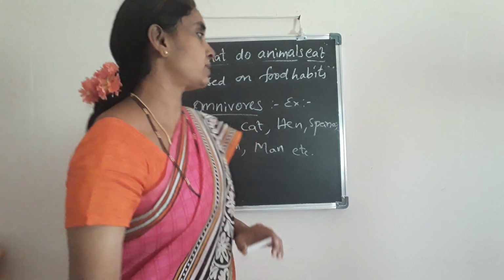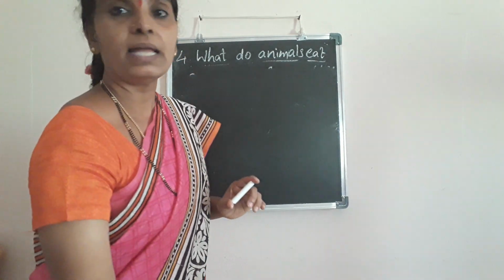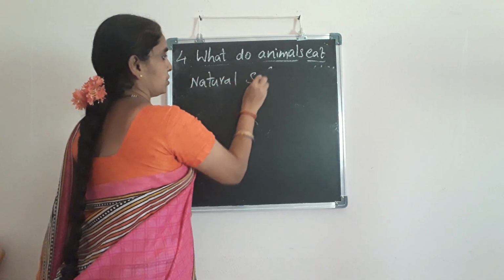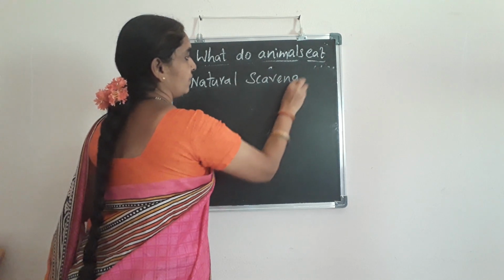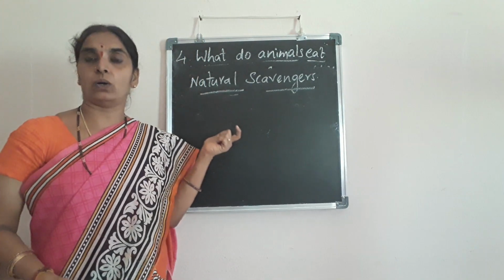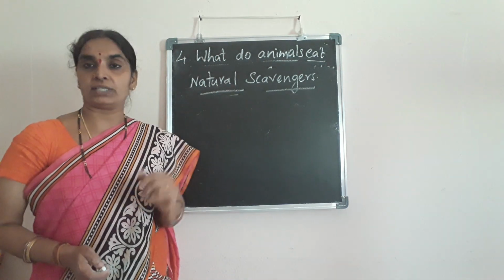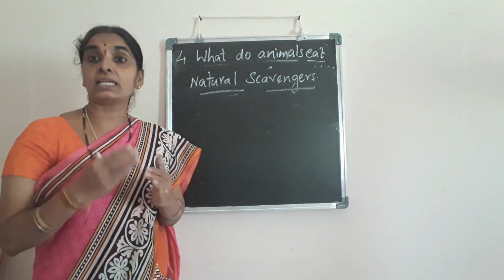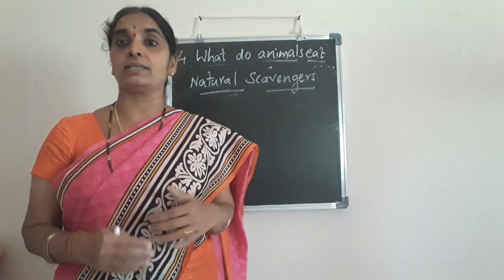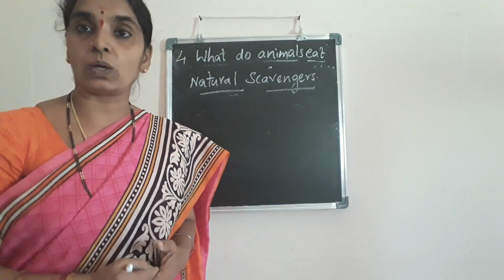Okay, children. Next, we'll see the next category of animals which are called natural scavengers. What do you mean by natural scavengers? First we have to understand nature. The animals which depend on dead and decayed organic matter are called natural scavengers, which clean the environment. They clean the environment by depending upon dead and decayed organic matter. So they are called natural scavengers.